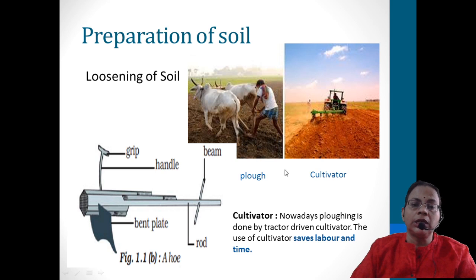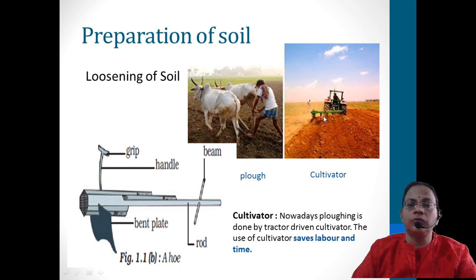Then the mechanical machine is called a cultivator, the figure on the right side. What is the purpose of the cultivator? It works with the help of tractors. The cultivator can be connected to the tractor, and the plowing can be done. The advantage is less labor and more time saved.